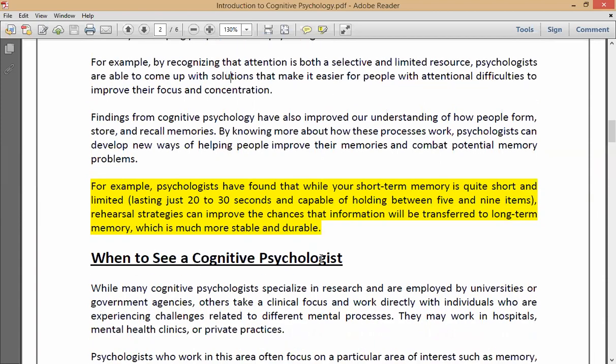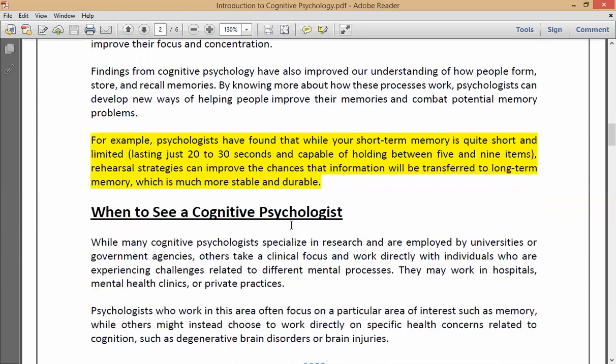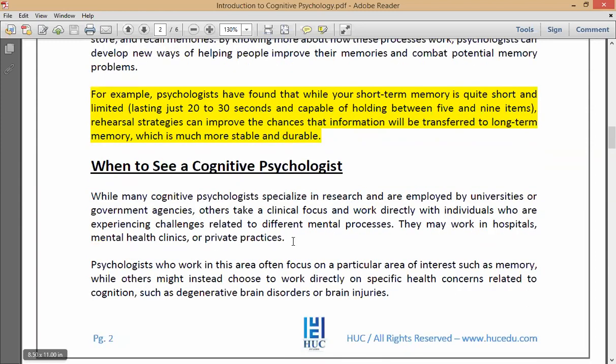Right, now here comes the next topic. When do you need to see a cognitive psychologist? That means, what is the proper situation in which you should go and visit a cognitive psychologist? While many cognitive psychologists specialize in research and are employed by universities or government agencies, others take a clinical focus and work directly with individuals who are experiencing challenges related to different mental processes. They may work in hospitals, mental health clinics, or private practices.